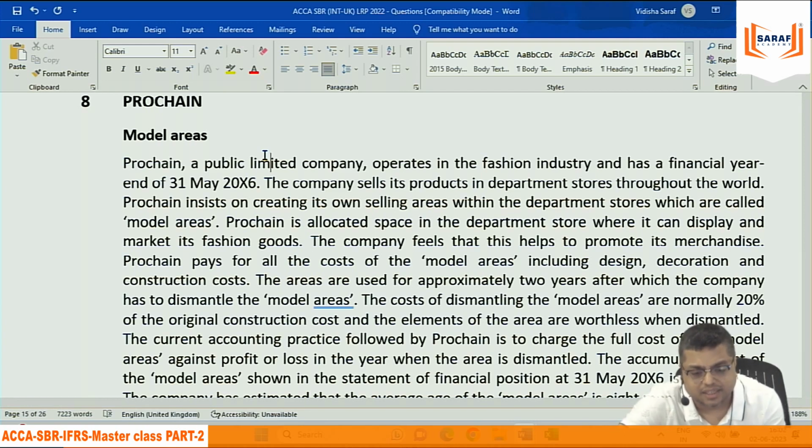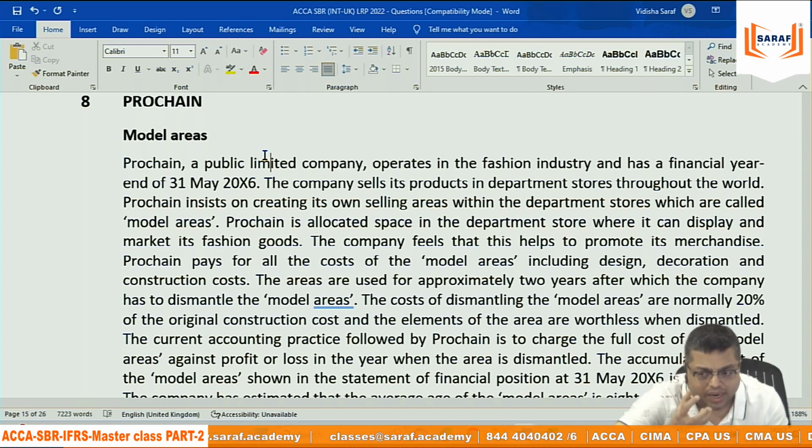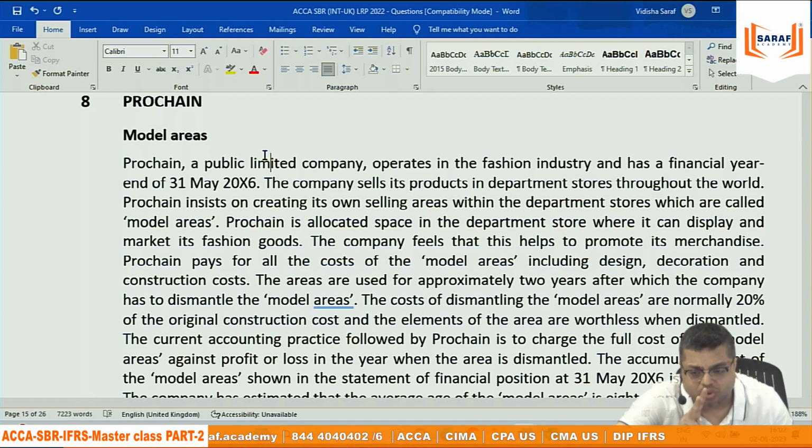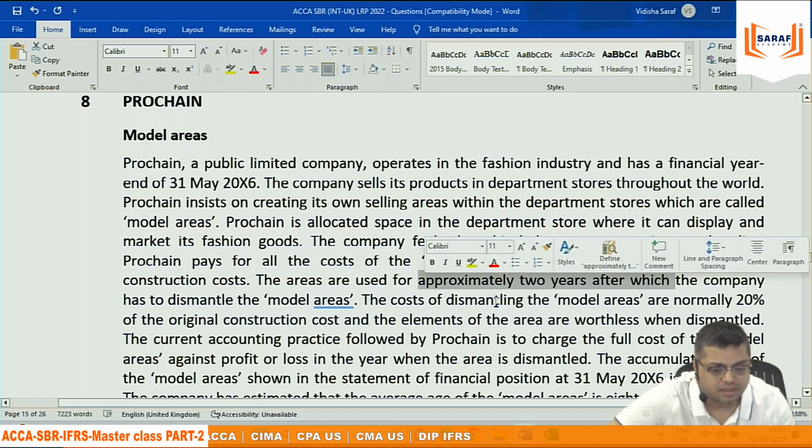Because IAS 16 says that any asset will be classified as a non-current asset when it is going to be used in the business activities, maybe manufacturing, admin, selling, and which are going to be used for more than 1 year, and it is going to give economic benefits to the organization. The control over the assets will be of the organization. If we correlate with that definition, it is going to be used for 2 years, which they have said, so more than 1 year.